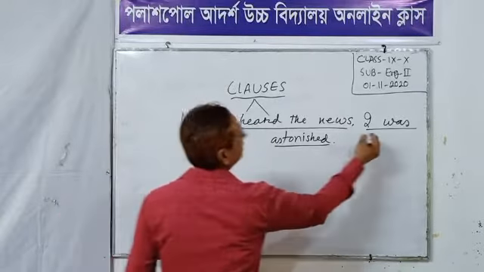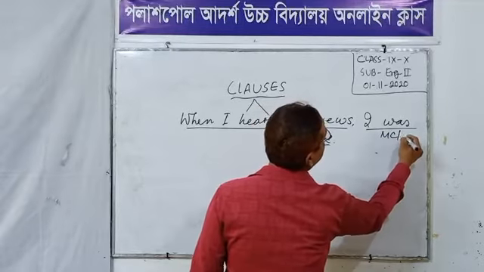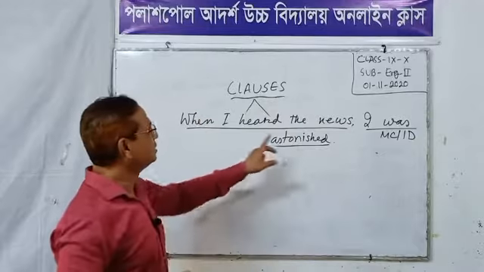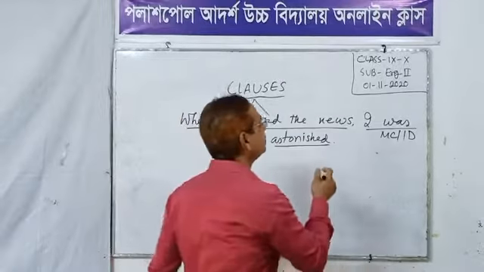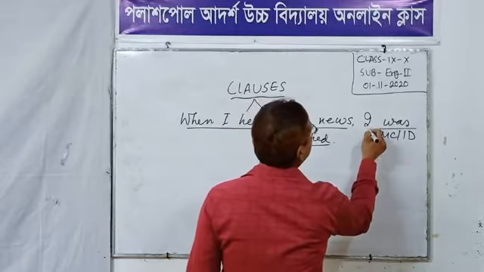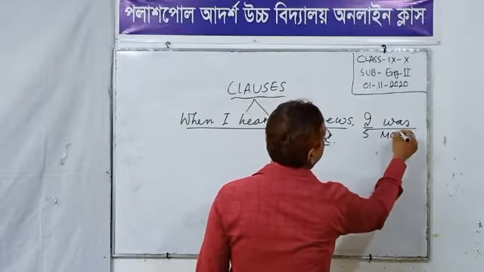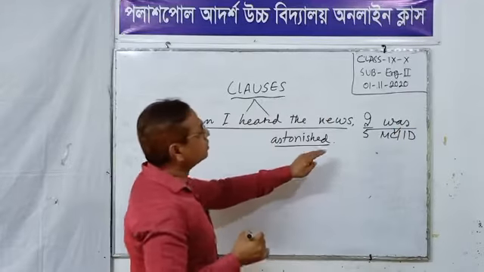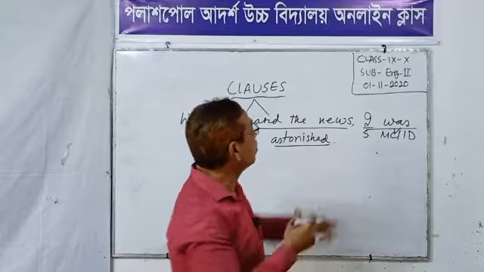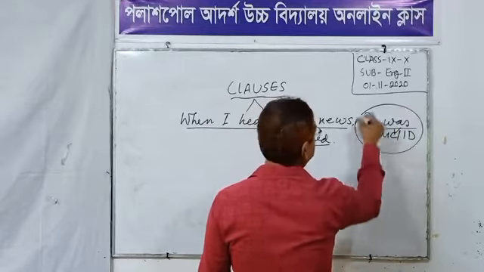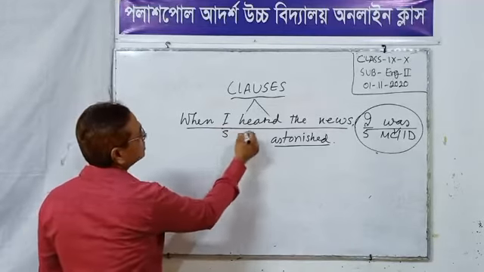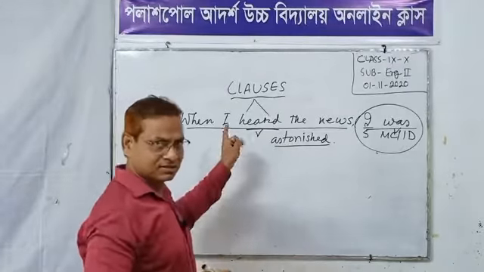This is the main clause or independent clause. As I see, this is a subject, this is a verb, and we know the main clause is always a subject-verb combination. This is also a subject-verb. This is also a clause.